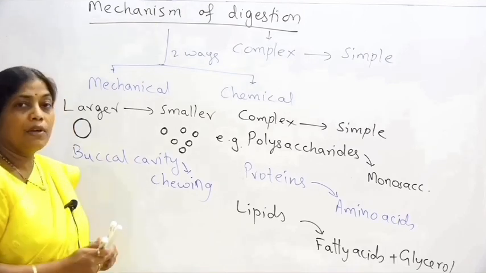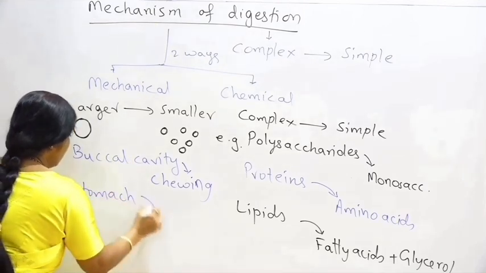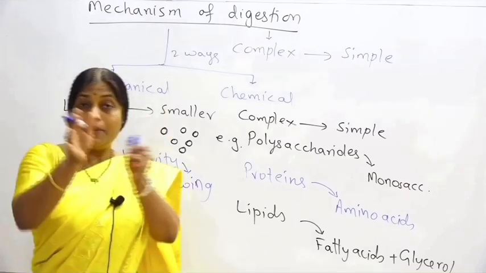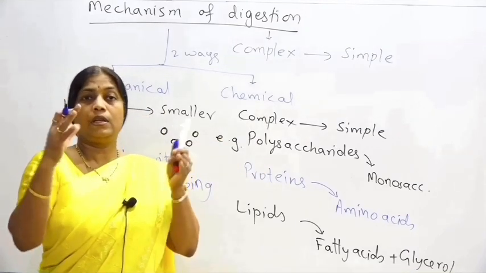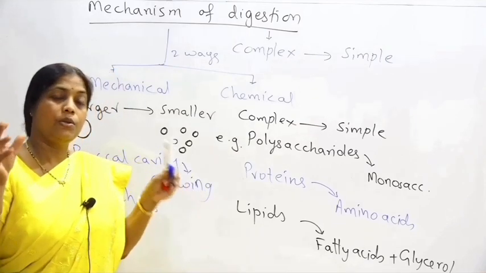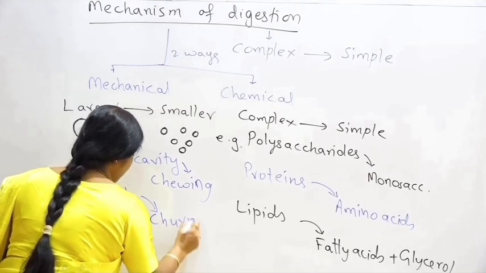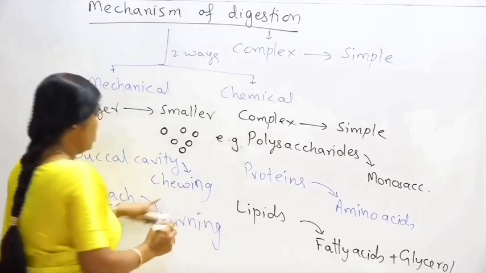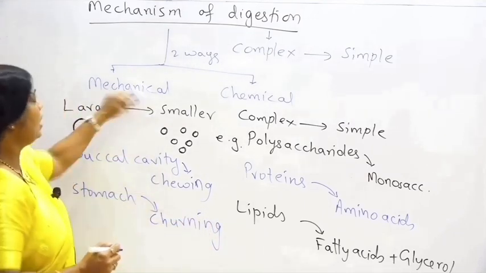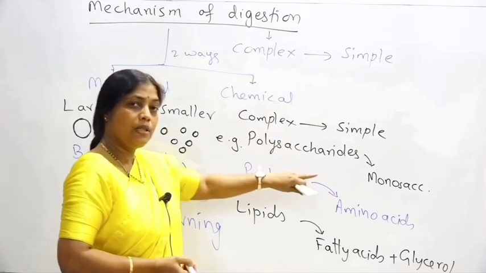Similarly, in our stomach also, the food is subjected to certain movements. A churning movement takes place, which breaks the larger food particles into smaller food particles. So in the stomach, churning of the food takes place. So chewing and churning are types of mechanical digestion, and chemical digestion takes place in the presence of enzymes.